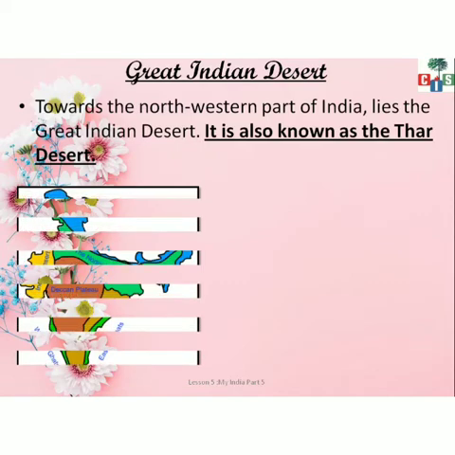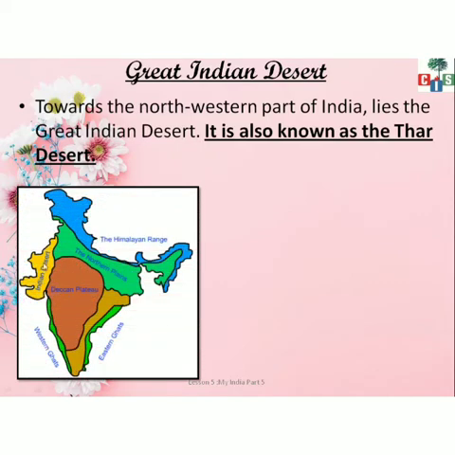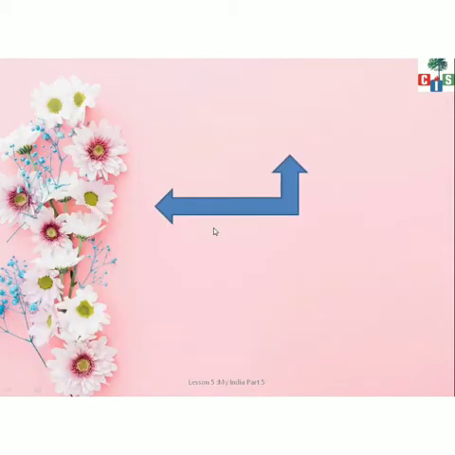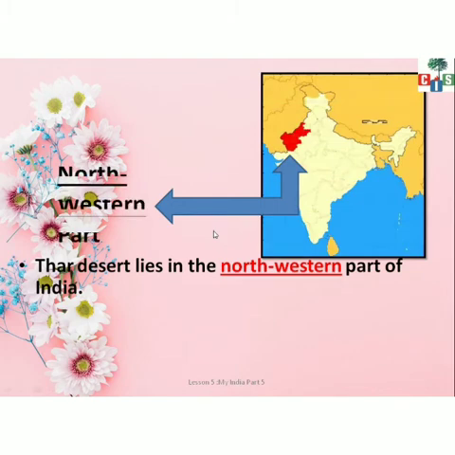Thar Desert. Children, let me tell you in the picture that this is the Great Indian Desert, जो राजस्थान में situated है. And you can see in this image जो राजस्थान वाला portion है, this is covered with sand. वो full of sand है and it's known as the Great Indian Desert. Children, it is situated in the northwestern part of India. You can see this. ये है north side और west side. ऊपर की साइड है और west में है. North western part of India.